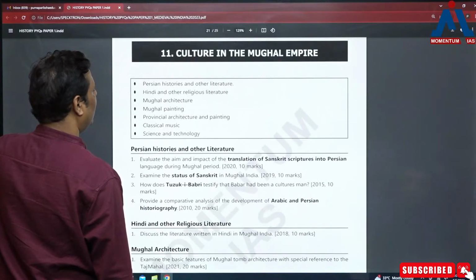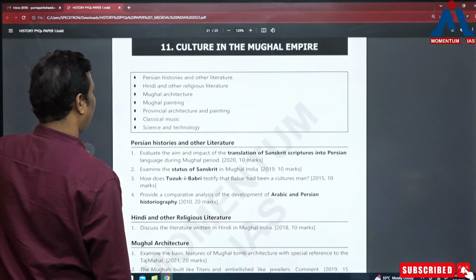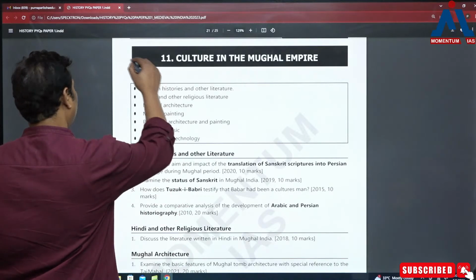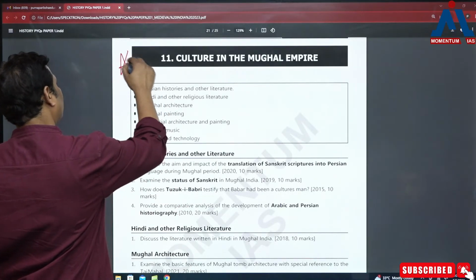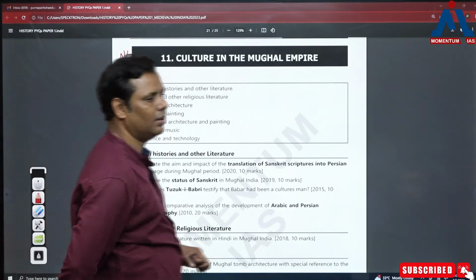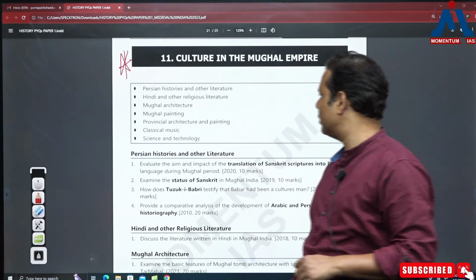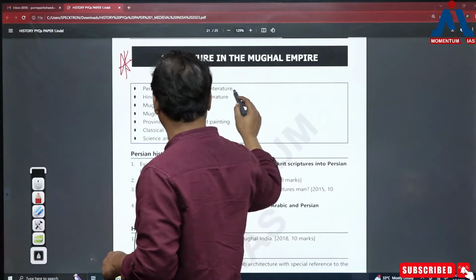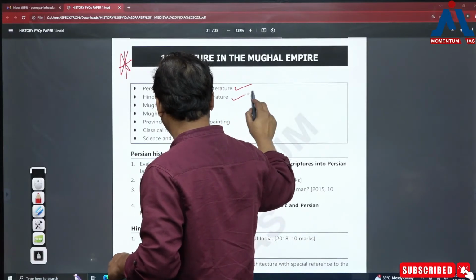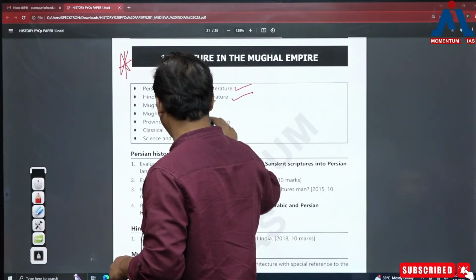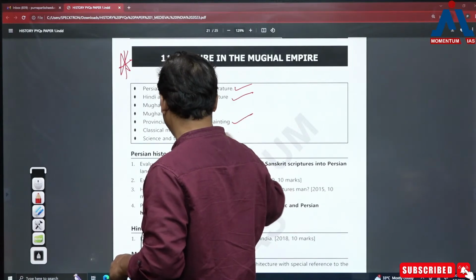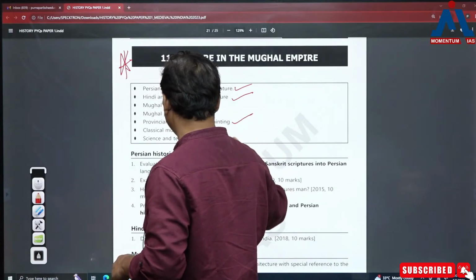देन इट कम्स टू कल्चर इन द मुगल एम्पायर. मैं ना भी कहूँ तो इम्पॉर्टेंट है. Cultures in the Mughal Empire. So again, literature and then various other dimensions basically. So it's about the Persian histories and other literature, Hindi, then Mughal architecture, painting, provincial architecture and painting, classical music, science and technology.